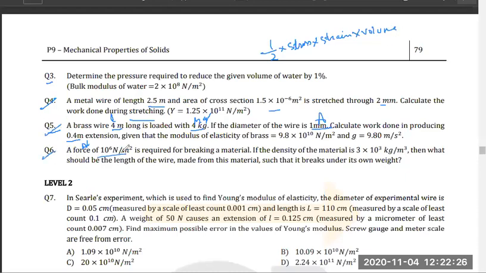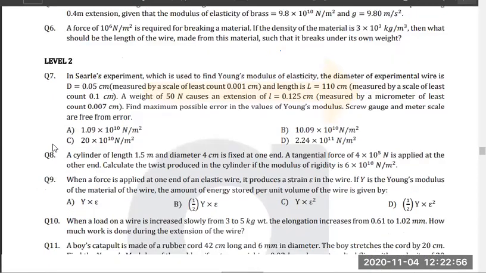Question number 6, force given. This is force to break the material. The density of material is given. Now, don't you think question number 6 is the same? Tell me, question number 6 is the same as what we just did? Yes or no? Okay. Now, 1 to 6, see how easy this was.